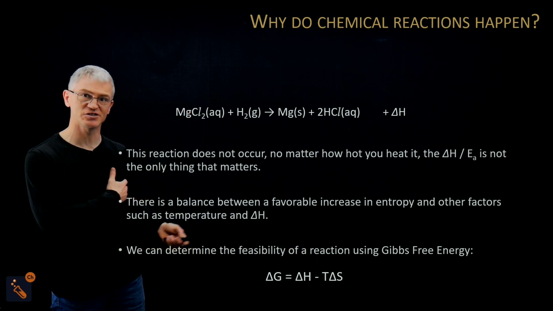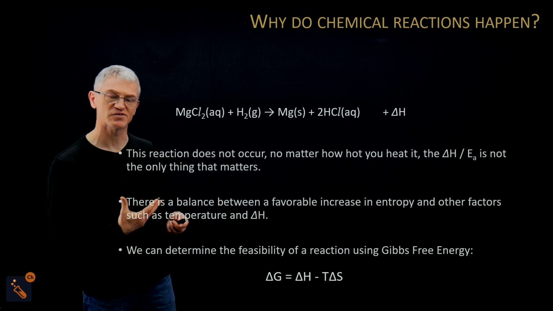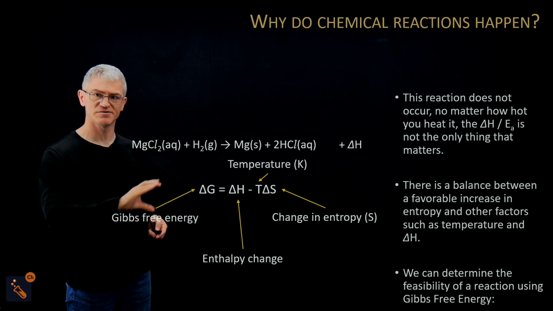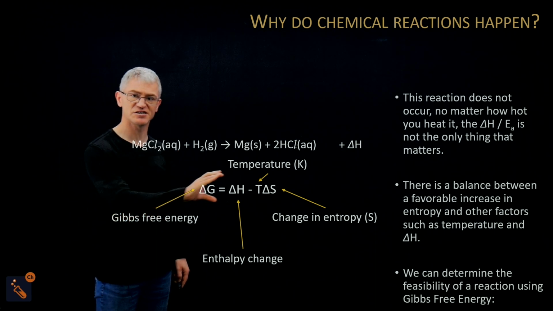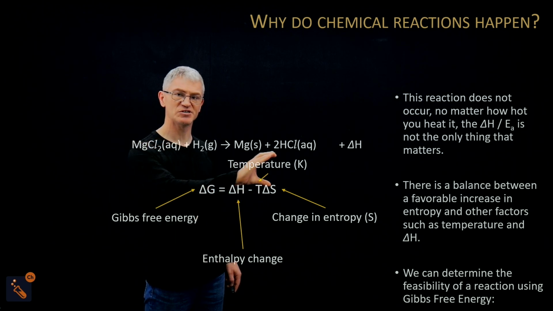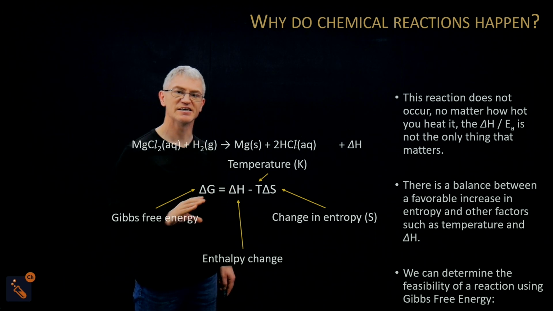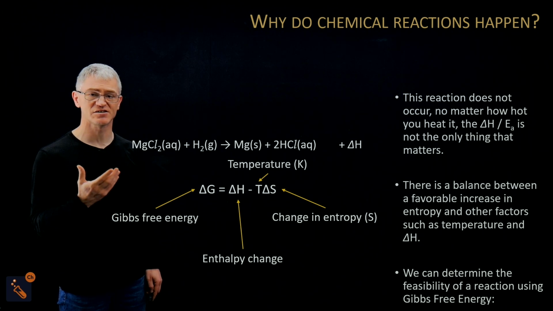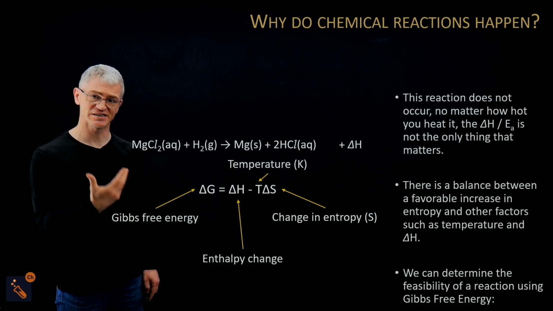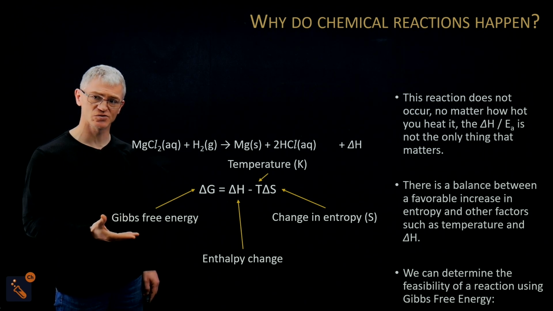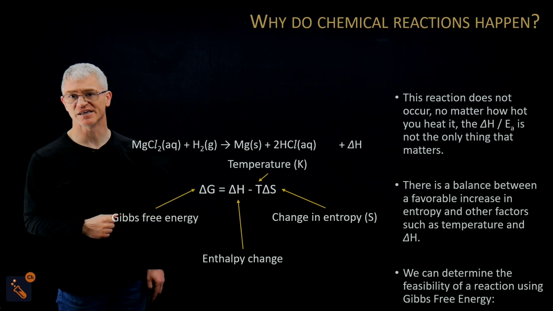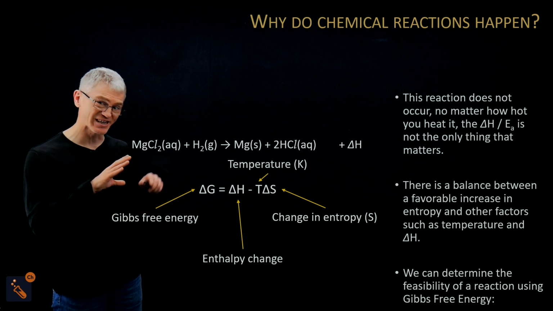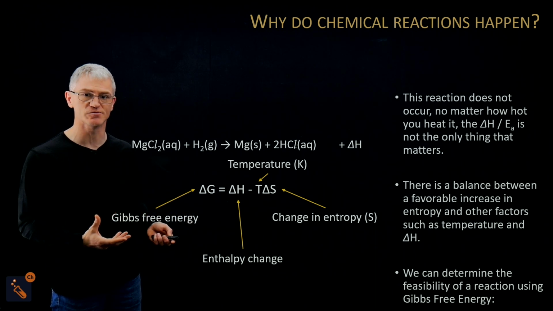There's another video on Gibbs free energy, okay? So don't think you have to go too much into it now, but we will describe the different parts of it. Delta G is Gibbs free energy. We've got delta H, which is the enthalpy change, T, which is the temperature in Kelvin, and then the change in entropy is S. In your course, you're only going to have to do with the change of entropy. In other courses, it can be slightly different. We're just going to do the change in entropy only. That means the entropy of the products minus the entropy of the reactants. Okay, you can see lots of different versions. We're only going to do that version.